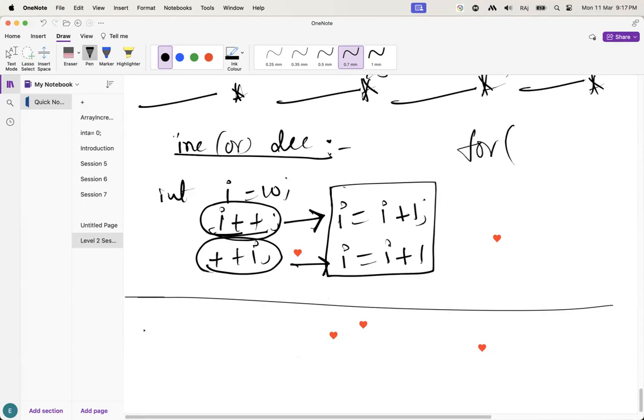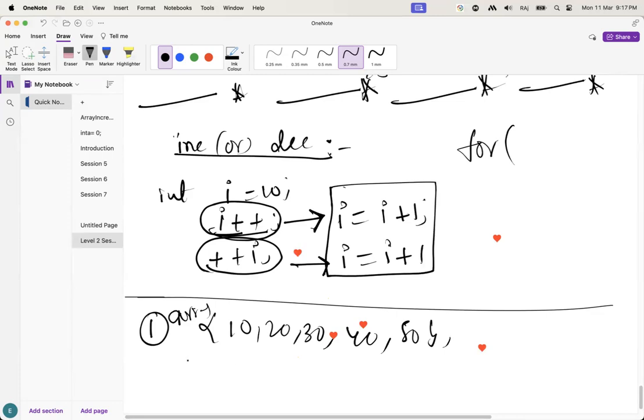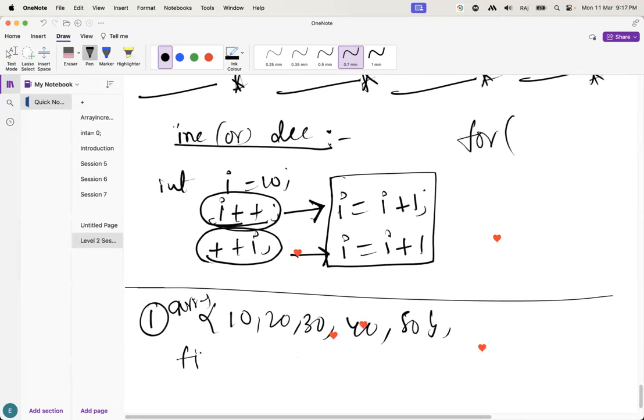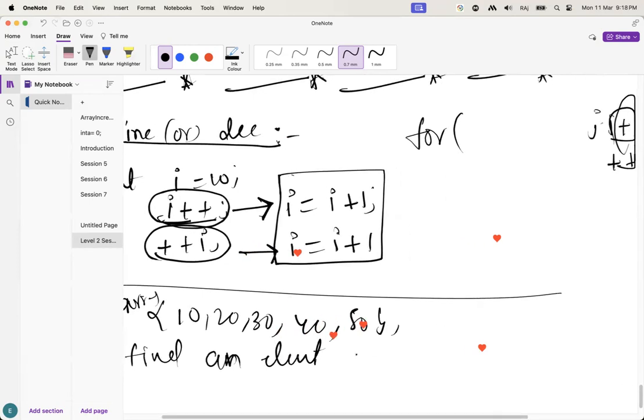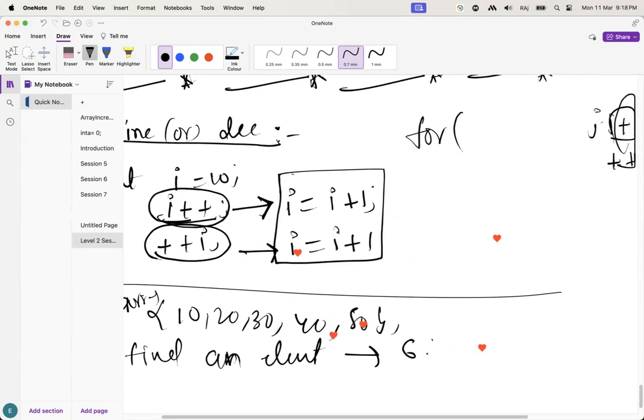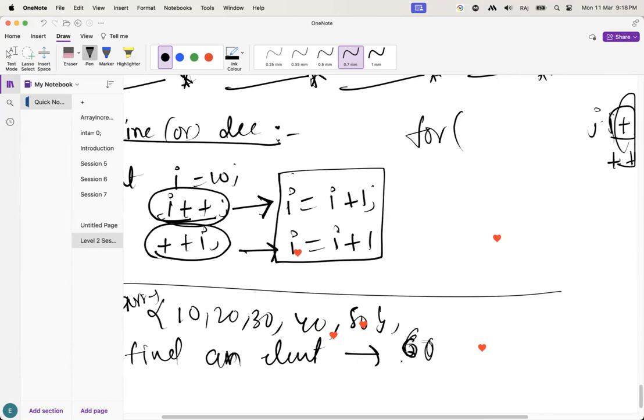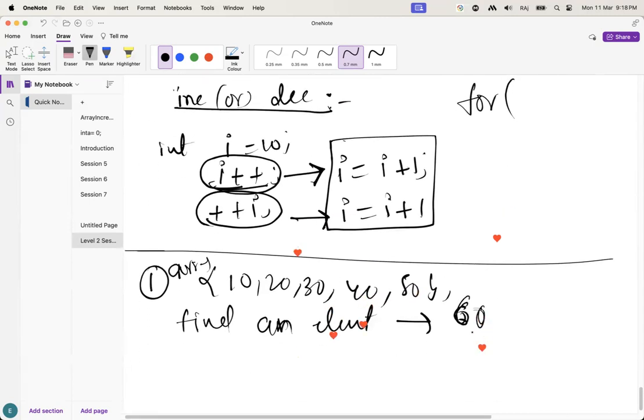Okay, guys. Here, I just want to find an element. Let's suppose I have been given one array with 10, 20, 30, 40, 50. I want to find an element in the array. Let's suppose that element is given as 60. How to do that, guys?